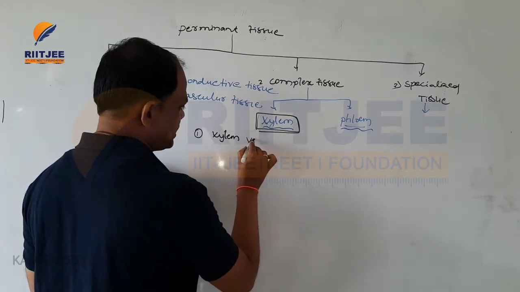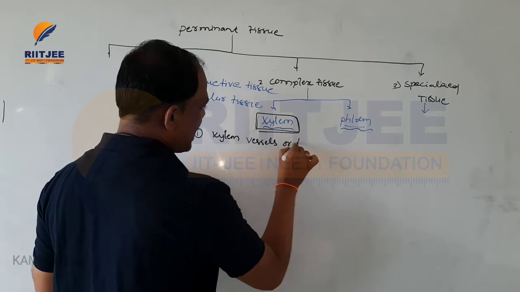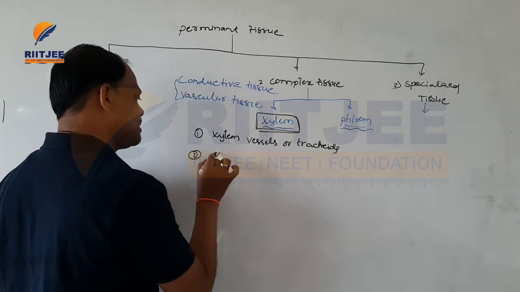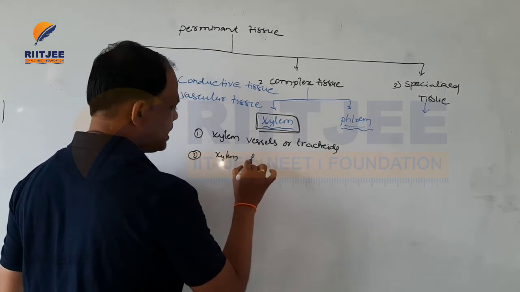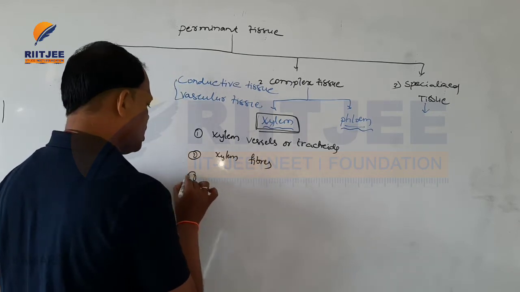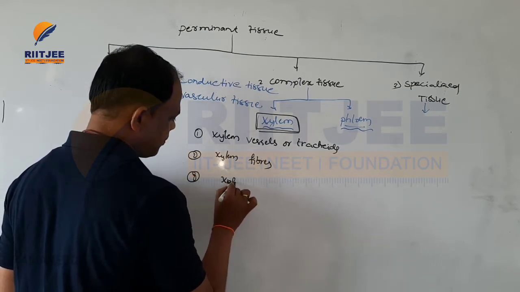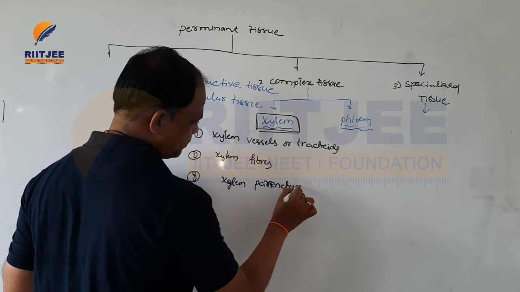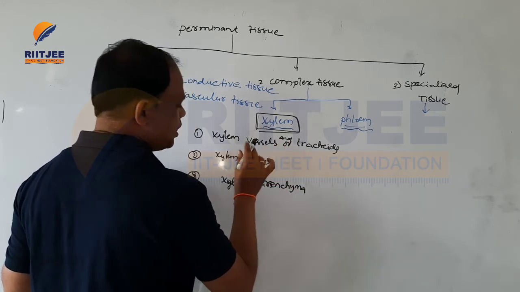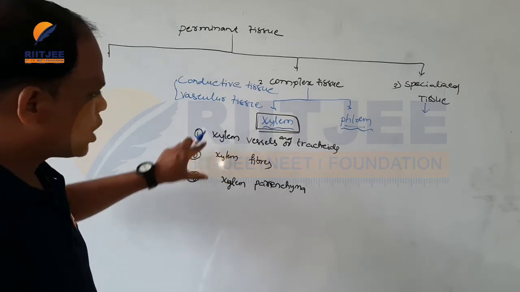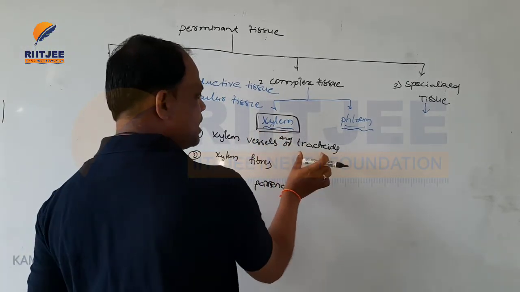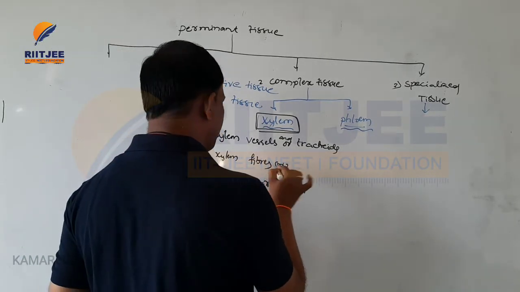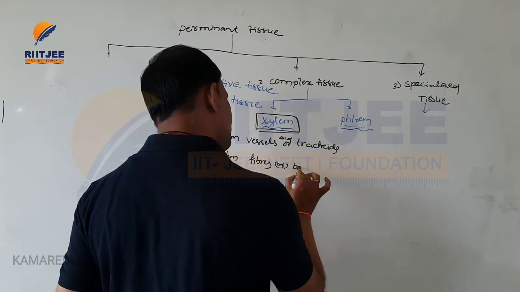Xylem vessels or tracheids, xylem fibers, and xylem parenchyma. So the xylem is made up of four components: xylem vessels, xylem tracheids, xylem fibers and xylem parenchyma. The other name of xylem fibers is wood fibers.